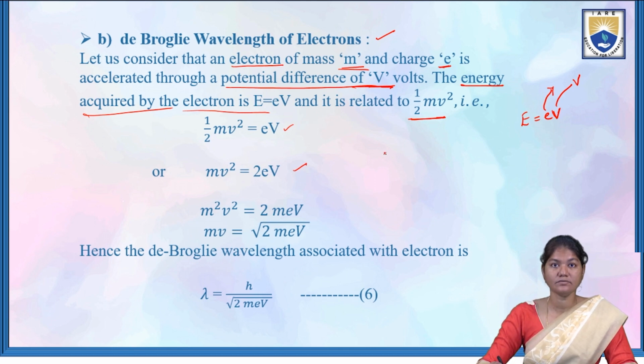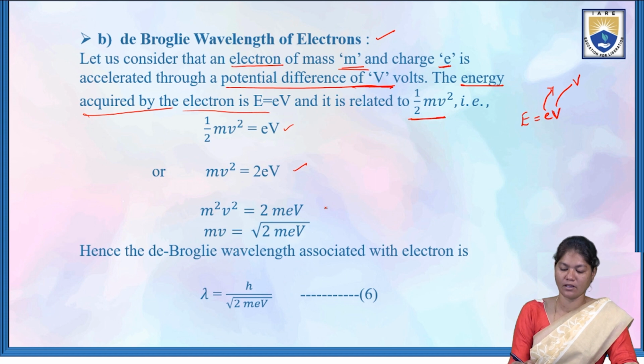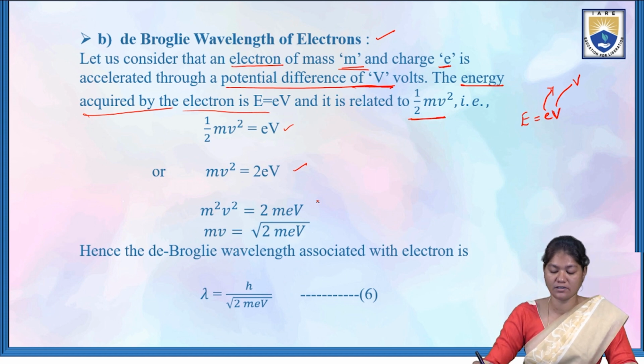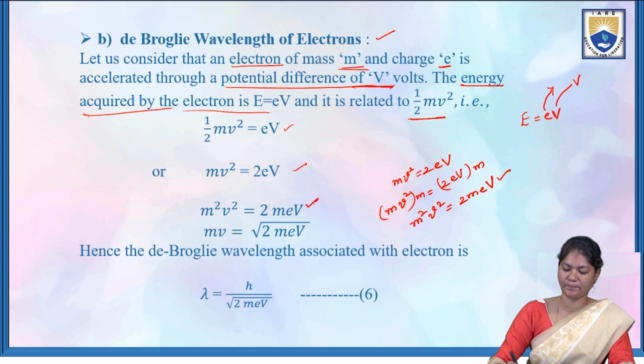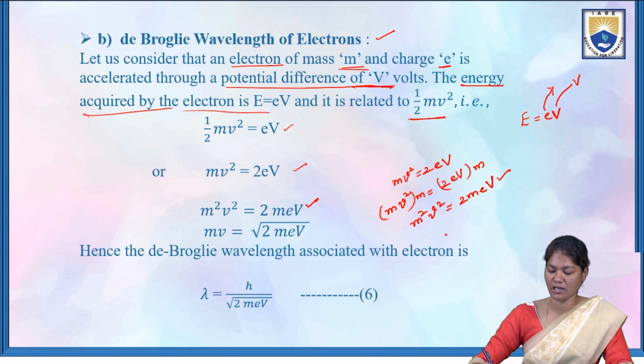Here also, multiplying both sides with m, mv square into m is equal to 2eV into m. So m square v square is equal to 2meV. This we got here. And coming to the momentum, mv is equal to under root 2meV.